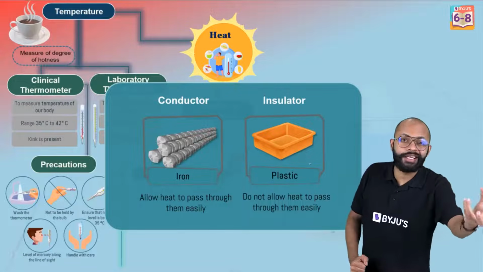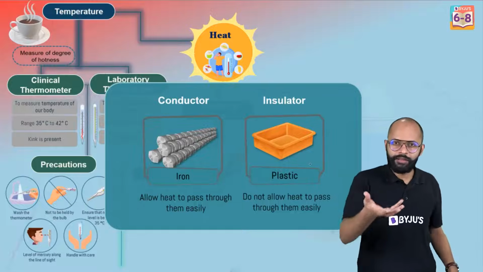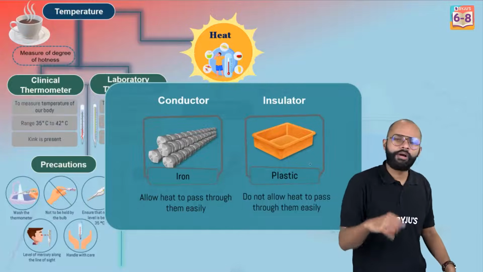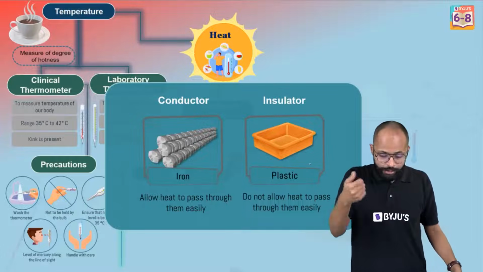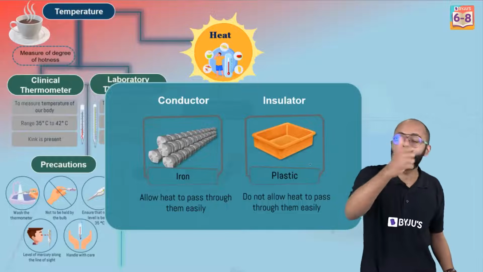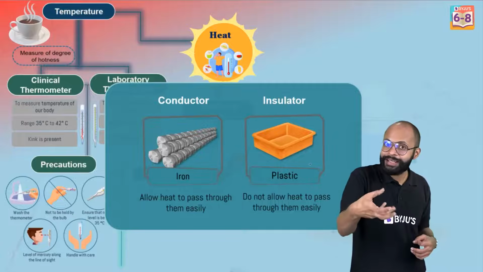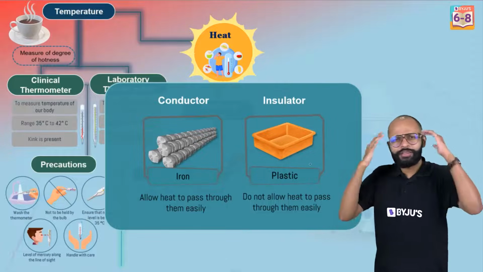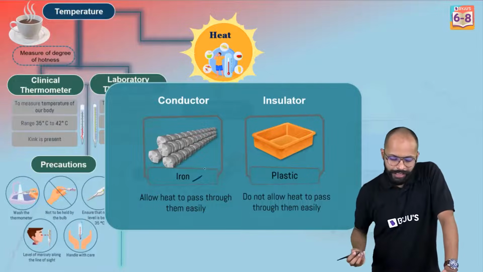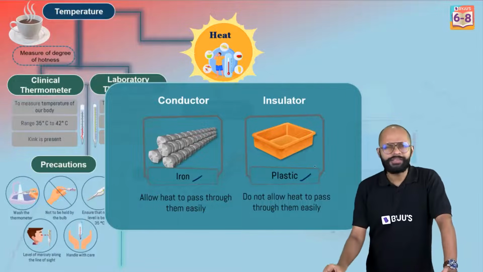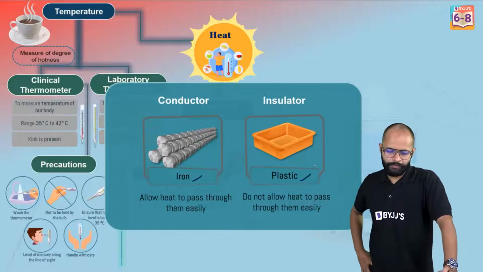Conduction, जो conduct कर सके. Insulator, जो insulation के काम आए. Our pans, all the cooking utensils that you have, the cooker, the frying pan, what do they have? They have those handles, which are sometimes made of wood, sometimes rubber, sometimes plastic. Why? Because they are insulators. Your hand will not get the heat. It's all basic knowledge, we all know about this, correct? So, for example, iron is a conductor, plastic is an insulator, glass is an insulator, wood is an insulator. Metals, mostly, are conductors, okay? Alright.